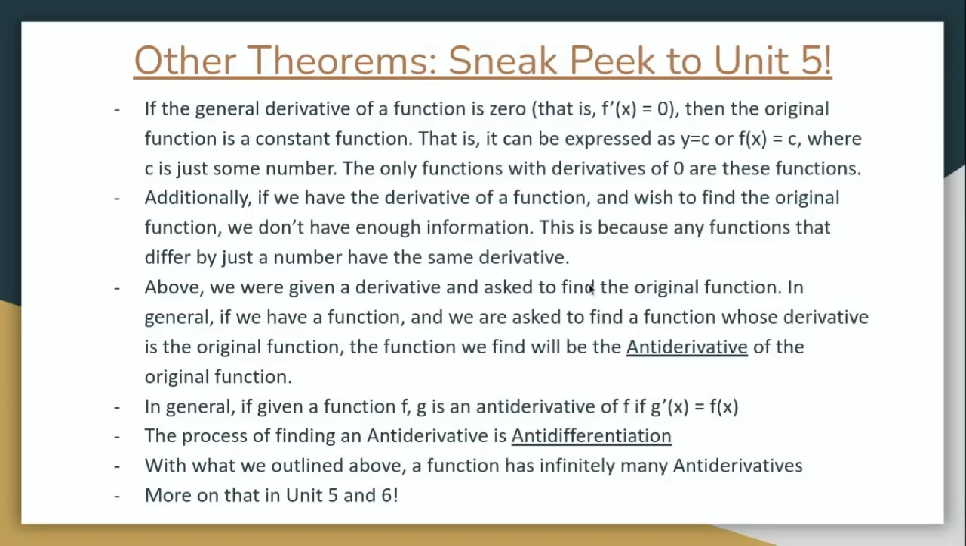Above, we were given a derivative and asked to find the original function. In general, if we have a function and we're asked to find a function whose derivative is the original function, that's a mouthful, but you kind of get what I'm saying? If we have a function and we're asked to find another function where if you differentiated that new function, you get the original function, the function we find would be the antiderivative of the original function. Because you're anti-differentiating, you're backtracking. Instead of taking the derivative, you're finding a function that has that function as a derivative. You're doing the backwards process.